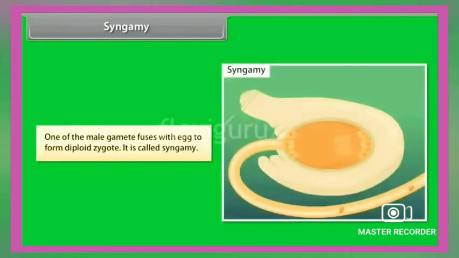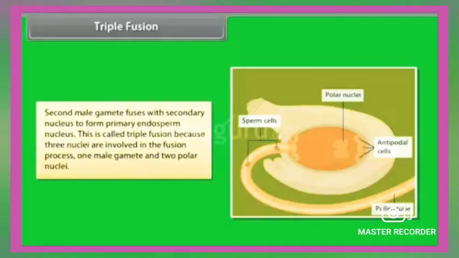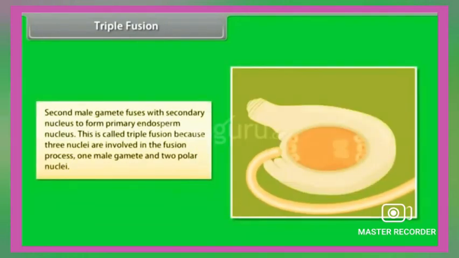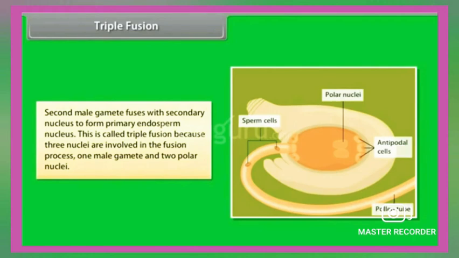What is syngamy? One of the male gametes fuses with the egg to form a diploid zygote. It is called syngamy. Triple fusion. The second male gamete fuses with the secondary nucleus to form the primary endosperm nucleus.